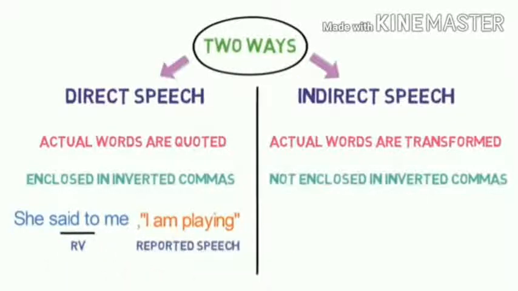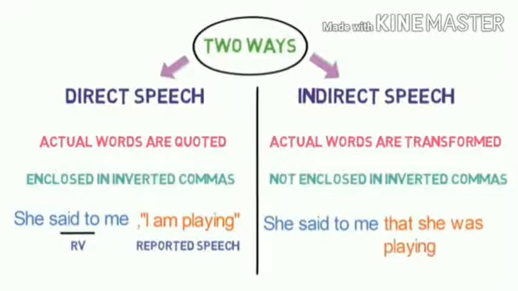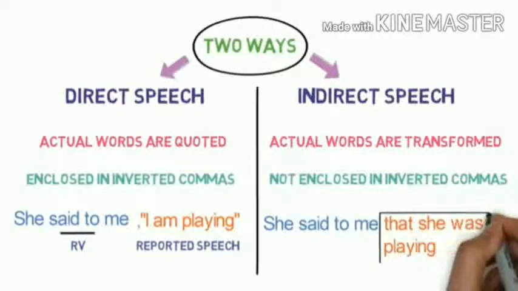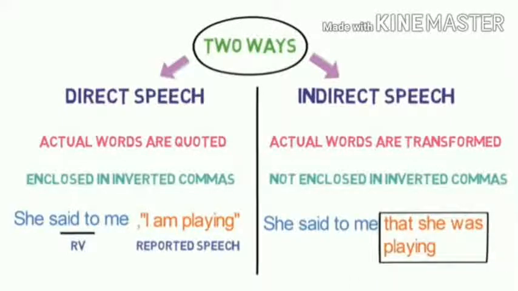For example, she said to me, this is the reporting verb. There are 2 parts in a direct speech, that is reporting verb and reported speech. So 'she said to me' is the reporting verb and the reported speech is 'I am playing'. What the person said, same words. Here there is a conversion. 'She said to me', the reporting verb, is changed, and again the actual speech is changed, that is, transformed: that she was playing. Okay, how this transformation takes place, we shall learn.